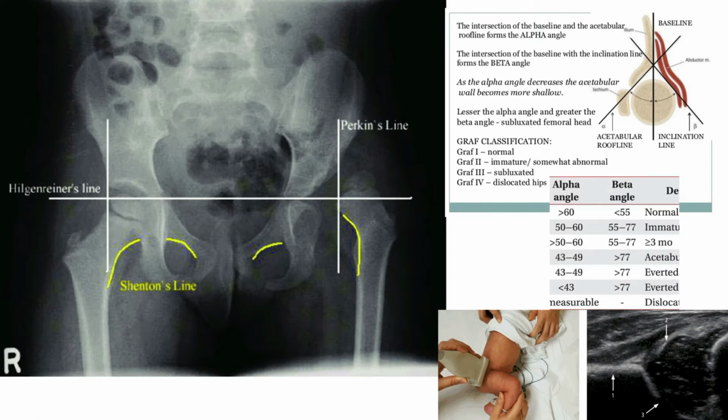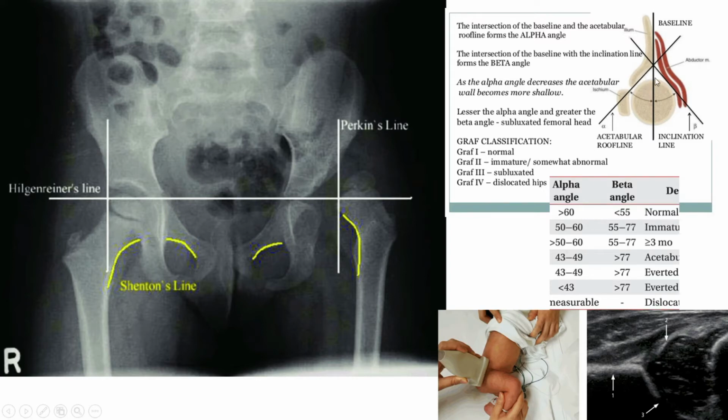Now X-ray is good, but nowadays we usually do an ultrasound of the hip. This is a very difficult part, but I just want to give you a small piece of information. See, this is the acetabular cavity, and this is the iliac blade.